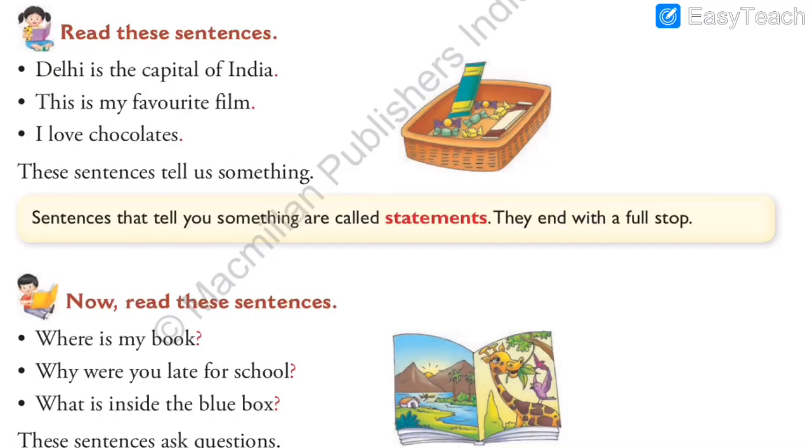In the previous video, we had seen the kinds of sentences. So let us revise the kinds of sentences again. First one is statement. What is a statement? A statement is a simple sentence with a full stop. When you see a simple statement, the first alphabet is capital and in the end there is a full stop. In a statement, we have to be careful that there should be no question mark or exclamation mark, because it is the rule of the statement that it must end with a full stop and begin with a capital letter. A statement gives you information.